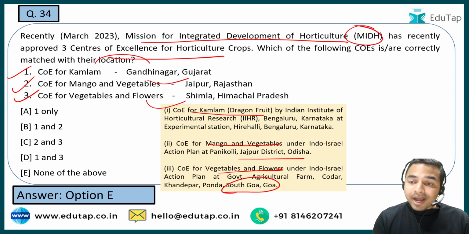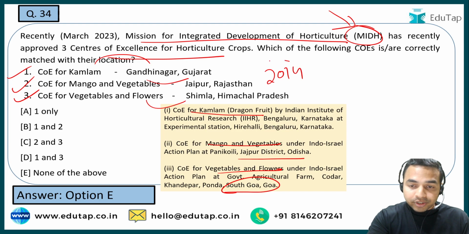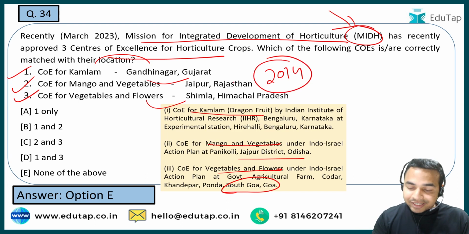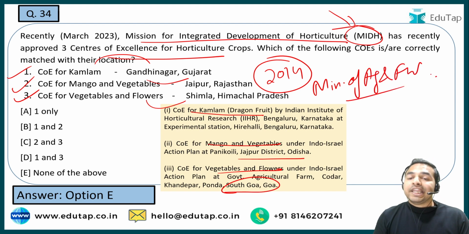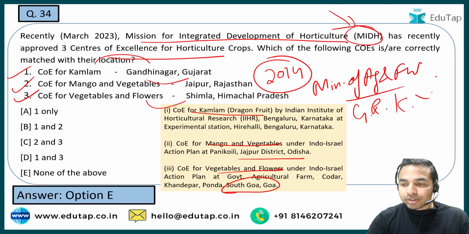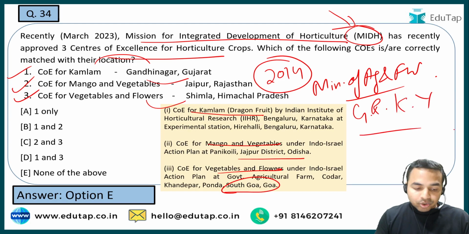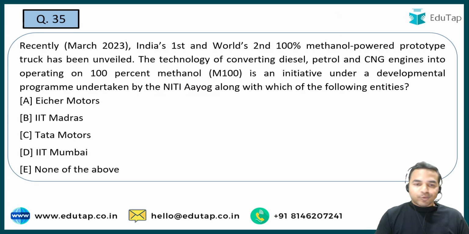और अगर हम आपको बताने वाला था about MIDH, तो अगर हम बात करते हैं गाइस MIDH स्कीम की, it was launched in the year 2014, और नोडल मिनिस्ट्री की अगर हम बात करते हैं, it is Ministry of Agriculture and Farmer Welfare, which is basically the nodal ministry for this MIDH scheme. And when I talk about this scheme guys, this scheme is basically a sub scheme of Green Revolution कृष्णोन्नति योजना. ठीक है जी. तो कृष्णोन्नति योजना की बेसिकली ये है. Okay, I hope this is clear. Now let's move on to the next question.